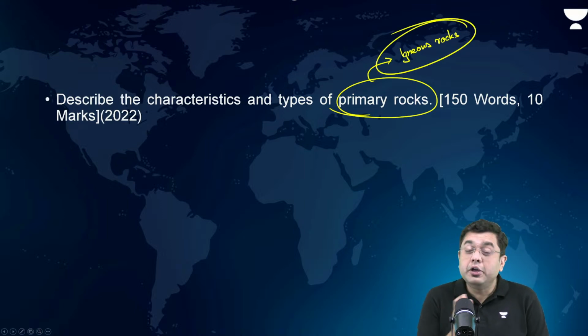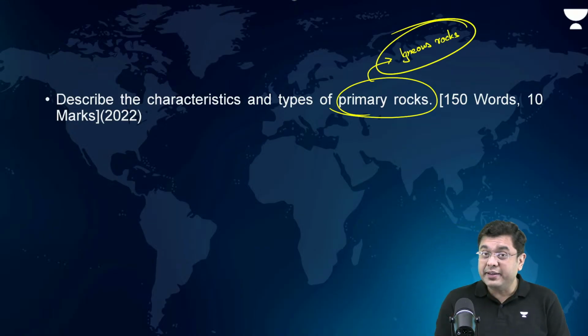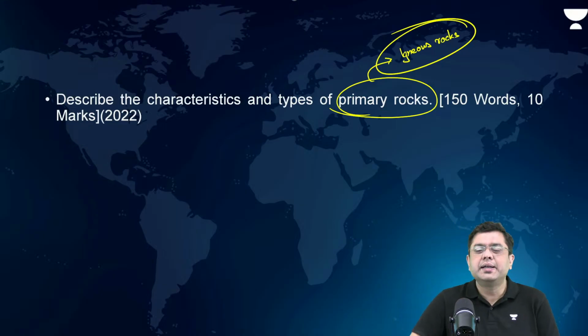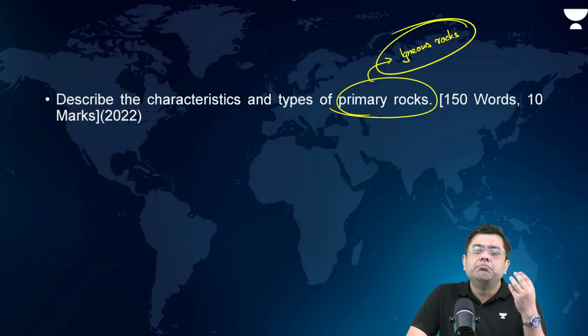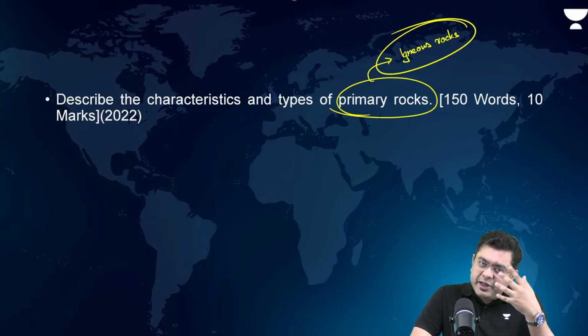Okay? Many of the candidates think primary rocks are all three types. No, only igneous rocks. Why? They were one of the first kind of rocks which were created, and the formation of metamorphic or sedimentary rock, in a way, can be initiated from the igneous rocks themselves. Hence, they are referred to as primary rock. They have led to the formation of other kinds of rocks as well.